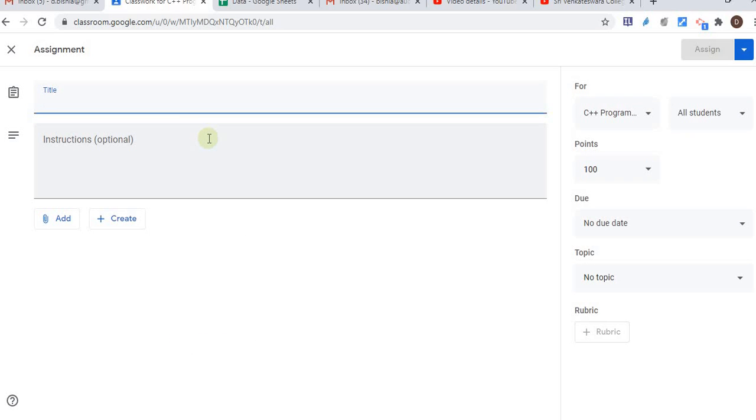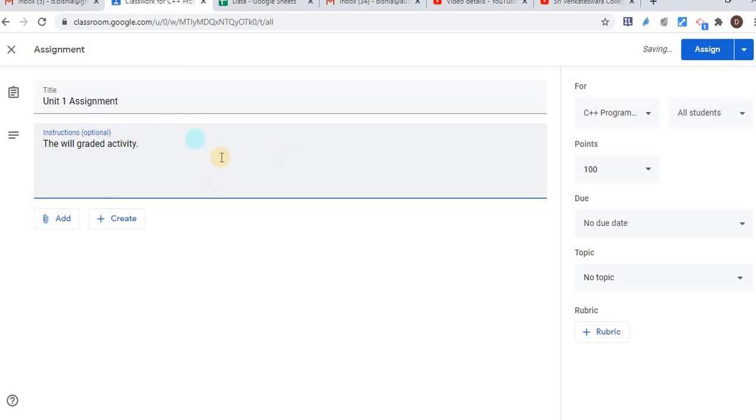Okay, so the assignment part. First is the title. In the assignment, let's say unit 1 assignment. If I wish to give some instructions, such as that this will be a graded assignment or activity, any instructions you wish to give, you can write them here.